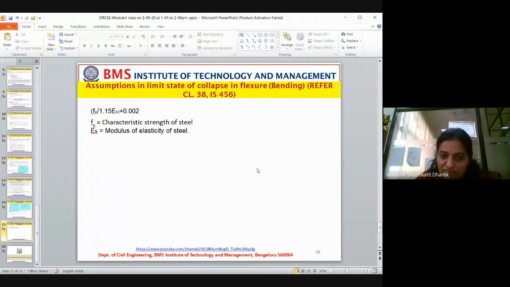When we take the design strength of material, we divide the characteristic strength by the factor of safety. Whereas when we take the design load, we multiply the characteristic load by the partial safety factor. This is what you have to remember.